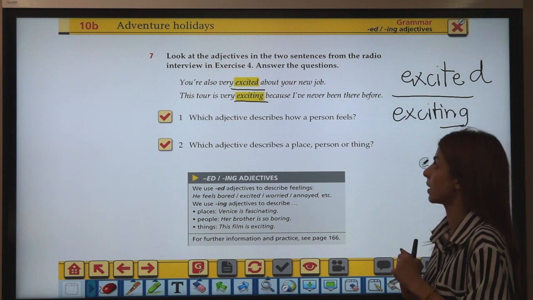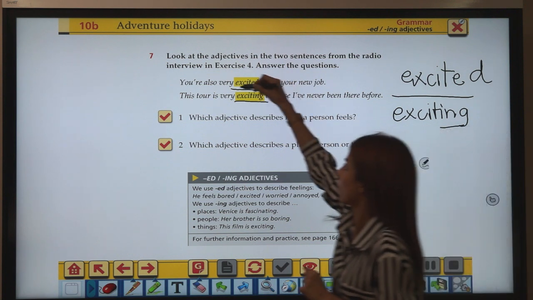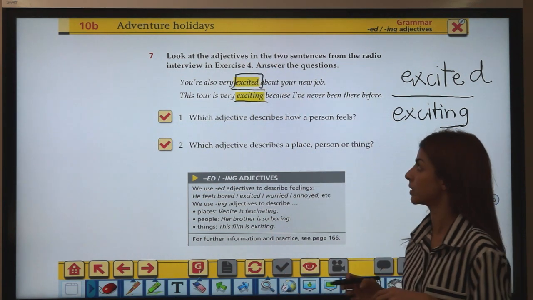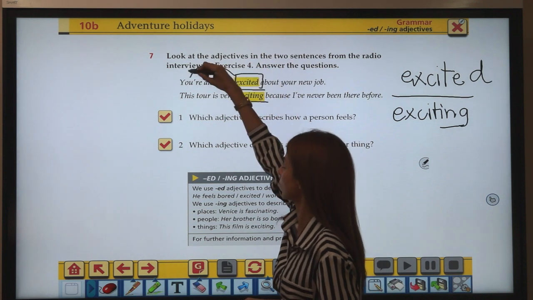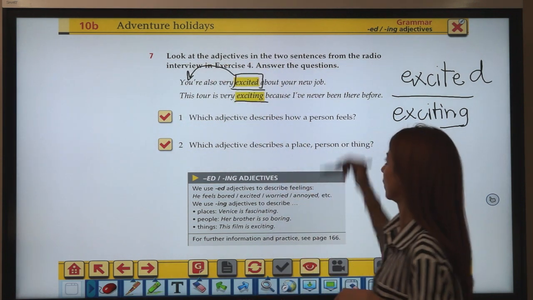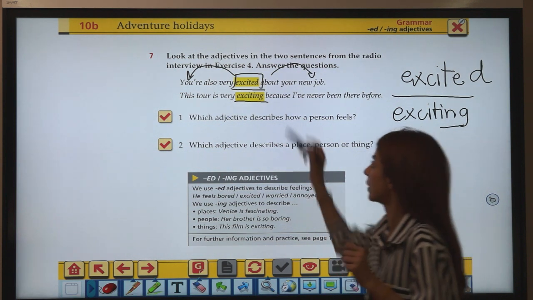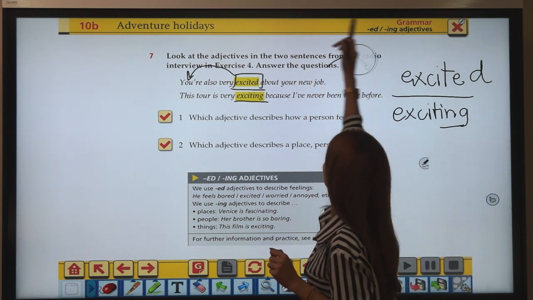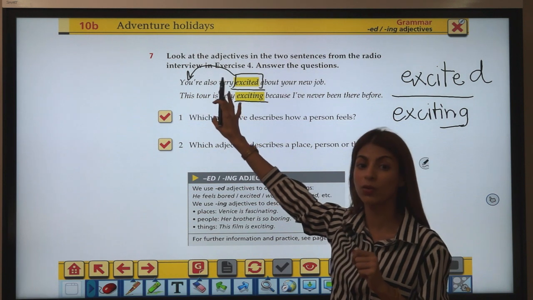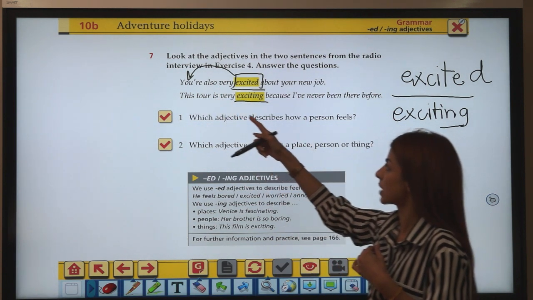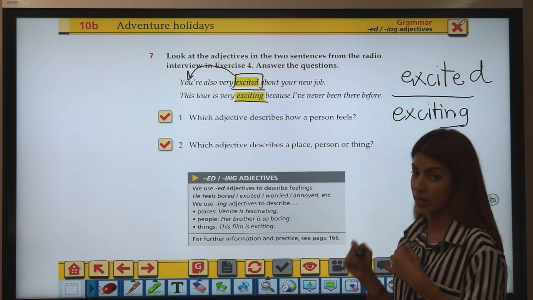You are very excited about the new job. Excited. What does excited here modify? Does it modify you, are you feeling excited, or does it modify your job? Correct. It modifies you, right? It says you are feeling excited. On the other hand, when you say this tour is very exciting,